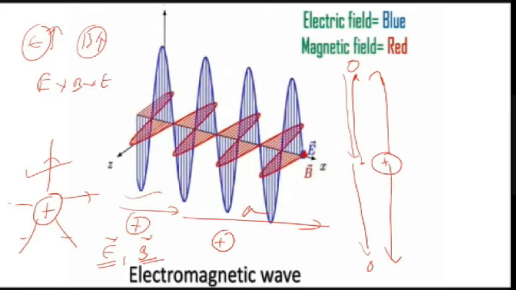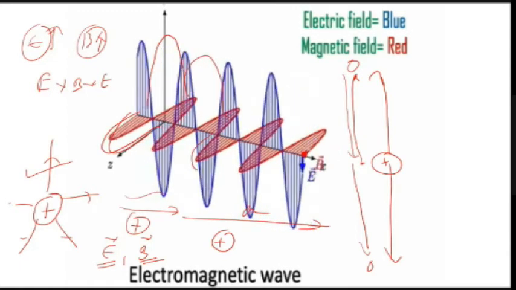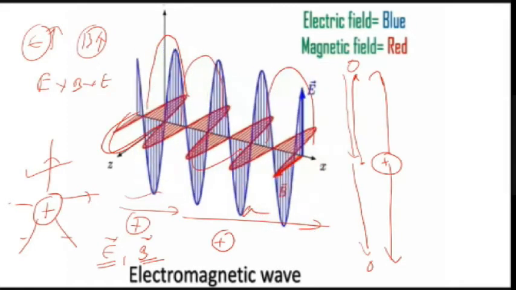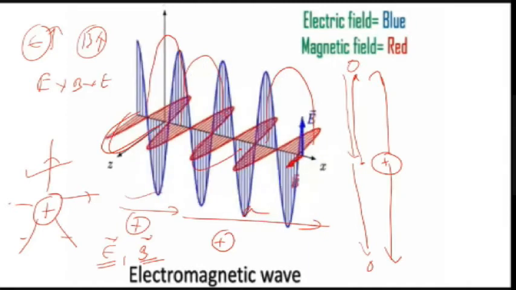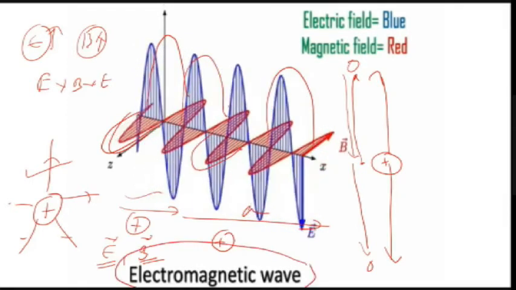You can see here, first electric field is produced, in the same way magnetic field is produced. This magnetic field will produce next electric field. This electric field will produce next magnetic field. This magnetic field will produce next electric field. Like that, there is a continuous propagation of electric and magnetic field. This propagation is called as electromagnetic wave.